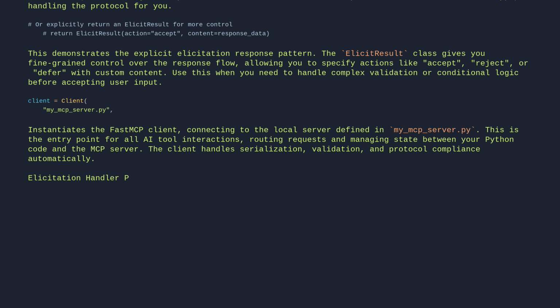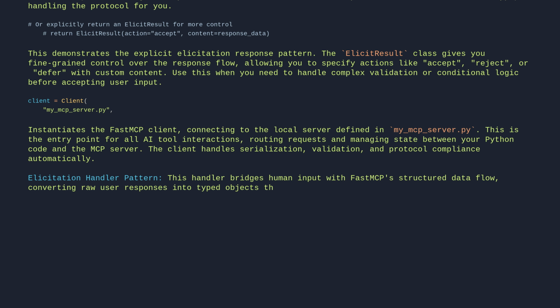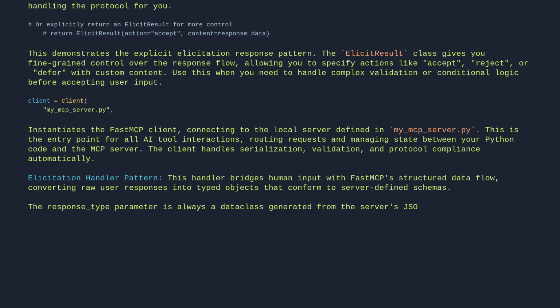The elicitation handler pattern bridges human input with FastMCP's structured data flow, converting raw user responses into typed objects that conform to server-defined schemas. The response type parameter is always a data class generated from the server's JSON schema, even when requesting simple scalars like strings.